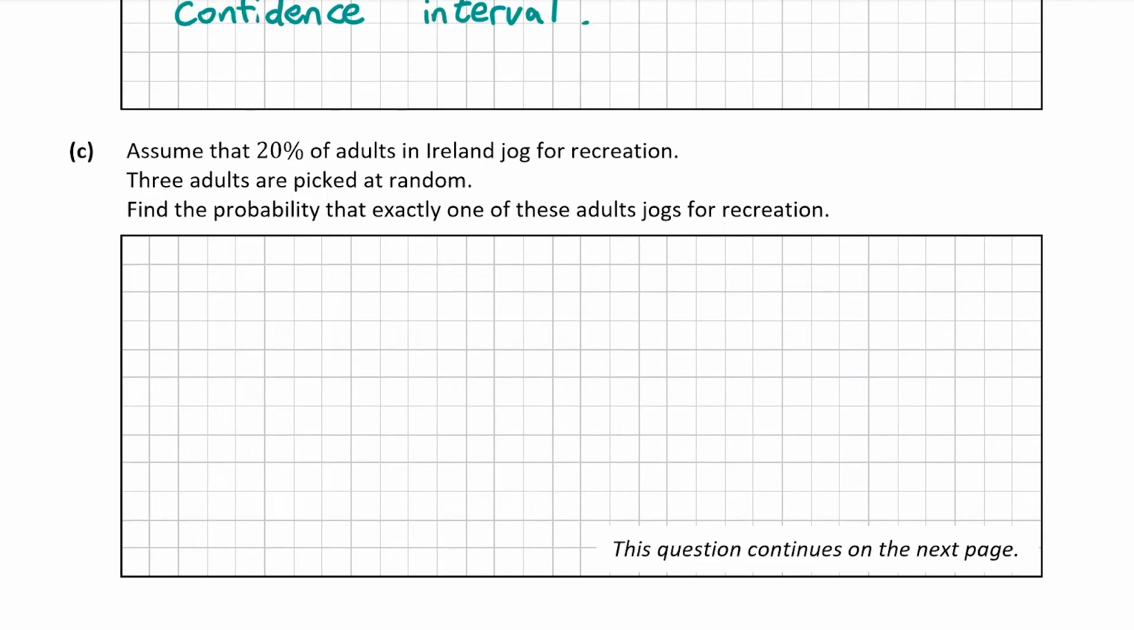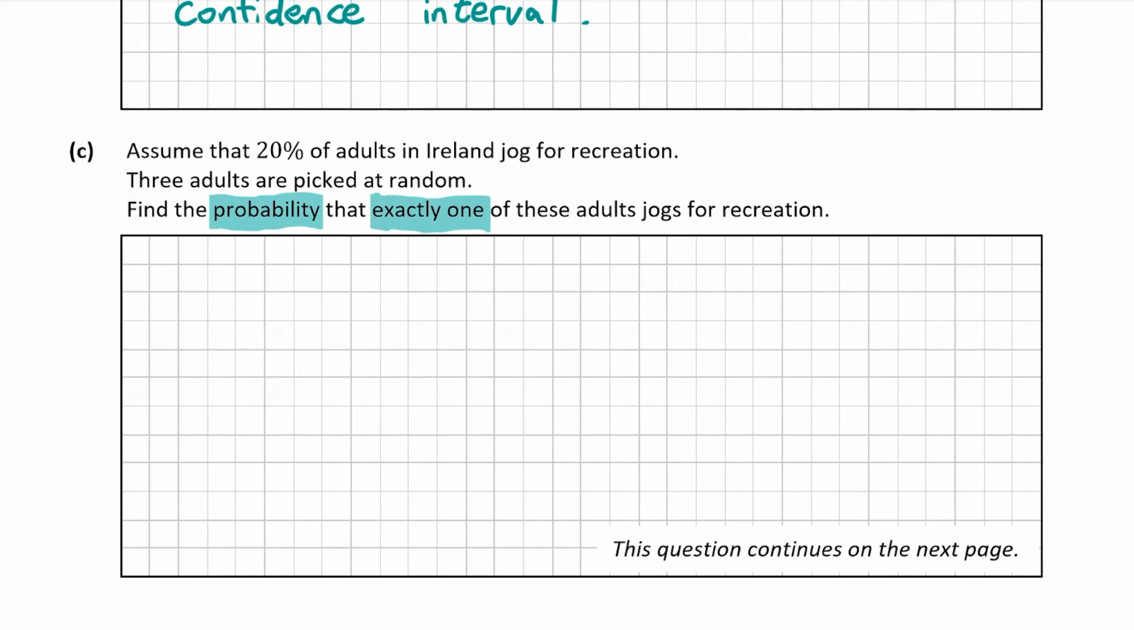So we're told to assume that 20% of adults in Ireland jog for recreation, 3 adults are picked at random, and we have to find the probability that exactly one of these jogs for recreation. Whenever you see "find the probability that exactly 1", it might not be exactly 1, it could be exactly 2 or exactly 5 or exactly none of them, but whenever you see "exactly" and then a certain amount of them, you should be thinking, can I use a Bernoulli trial here?